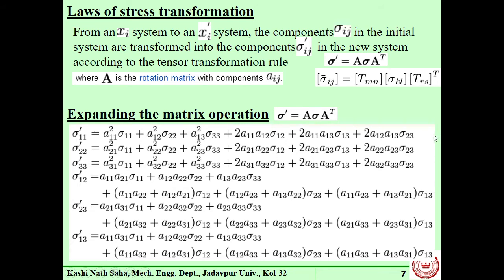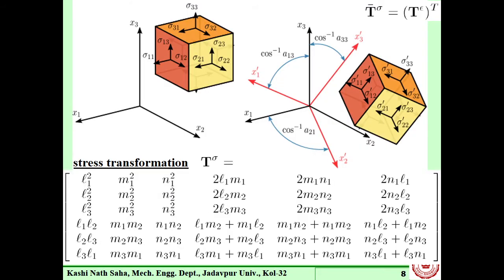That vector is sigma 11, 22, 33, then 12, 13 and 23 without prime. This is a single stage operation that we can also do. So this stress transformation is basically those components.